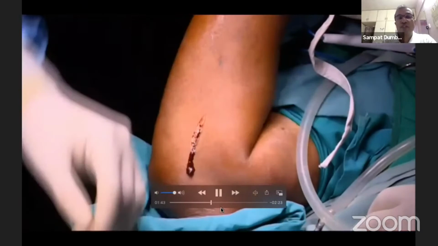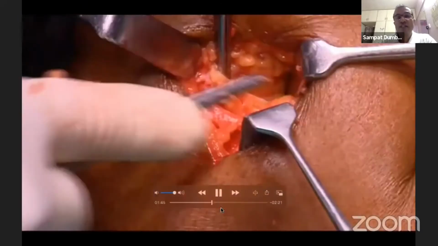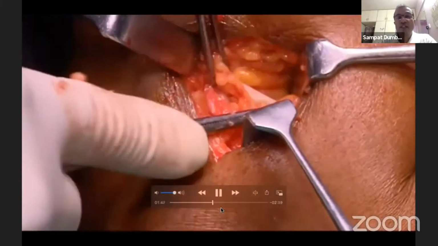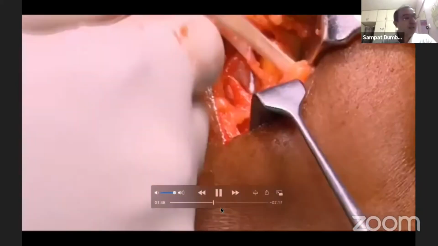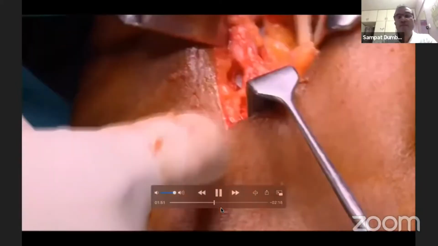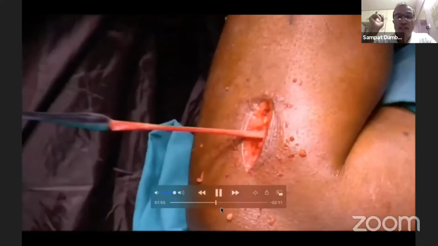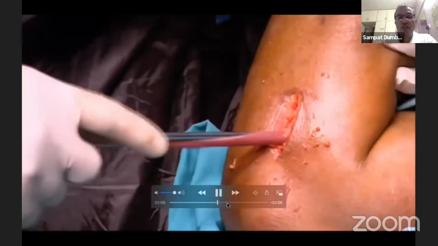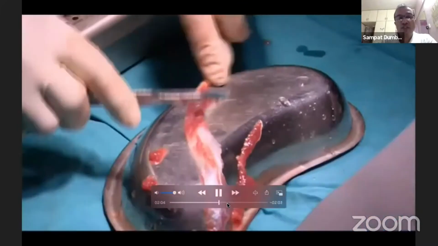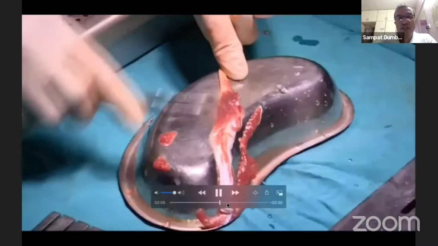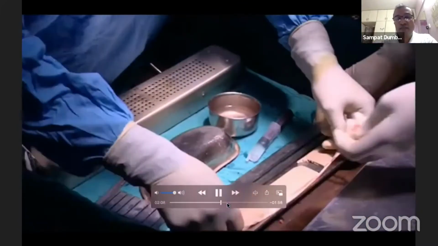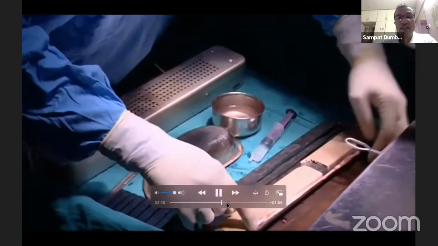In flexed position, we harvest the semi-T. Here I am harvesting the semi-T tendon and preparing it. After harvesting, it is important to prepare the ends very well so that we can pass them through the tunnel which is prepared in the calcaneum, usually from medial to lateral side.